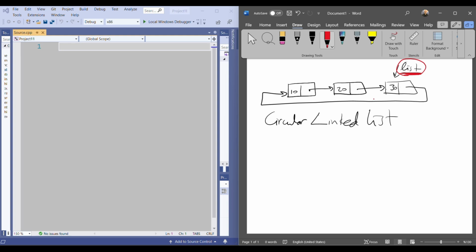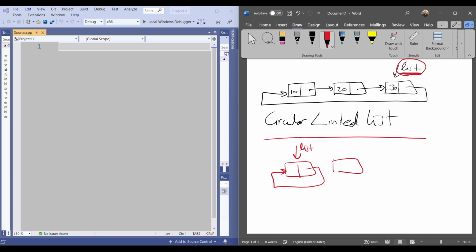If I have nothing in my list, I will create a node, okay? And this node is the first and last node at the same time. So this will be my list. So if the list is empty, I need to do that. Okay? I need to consider this one. If the list is not empty, so we have at least one node, then I will create a node.